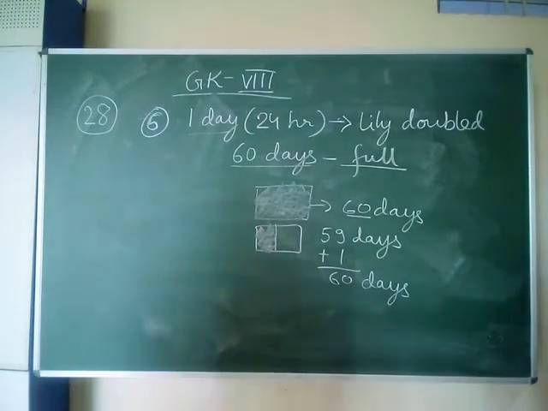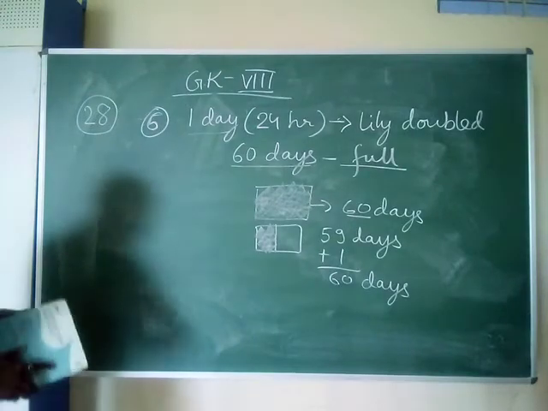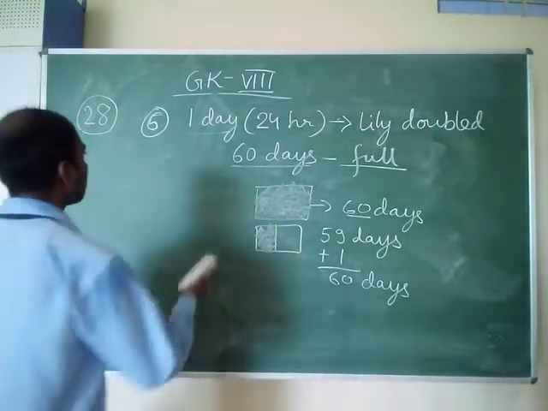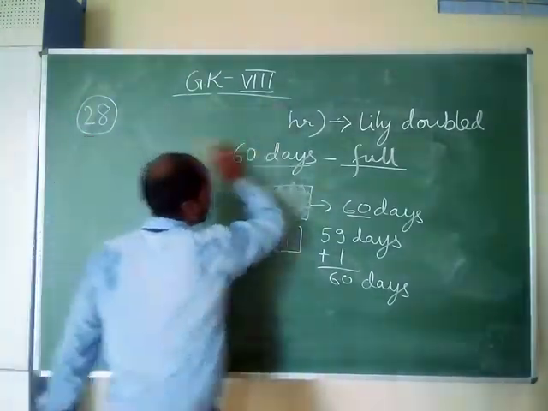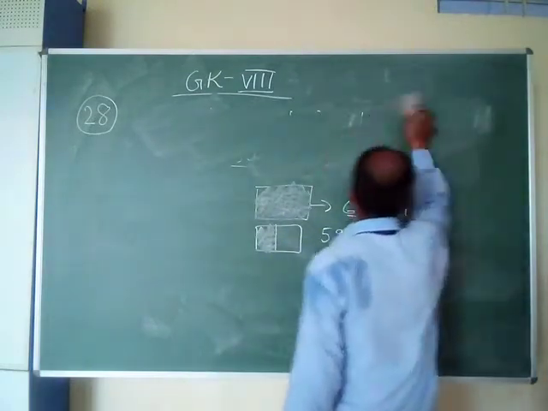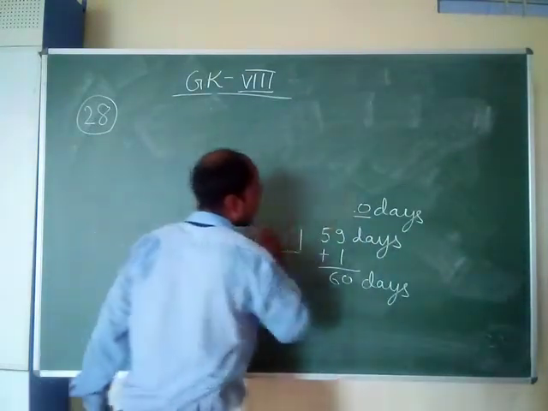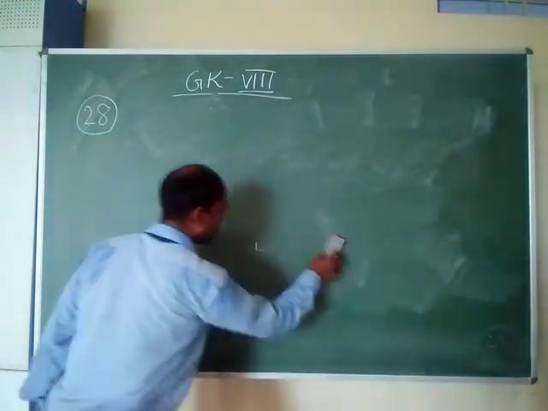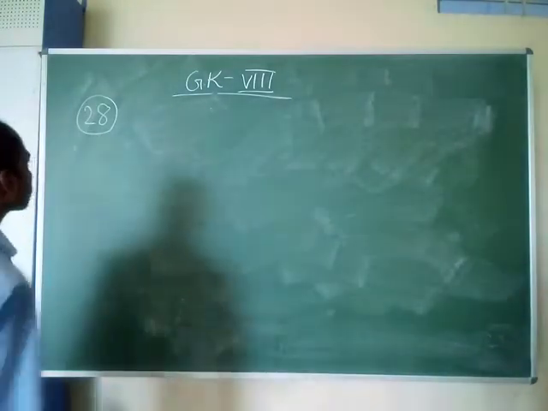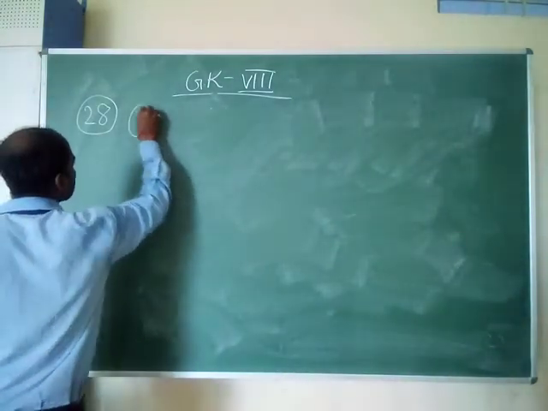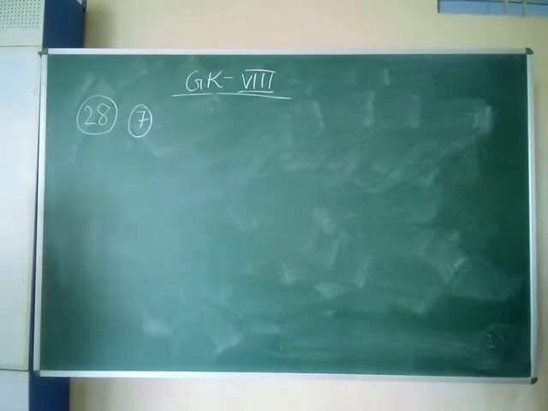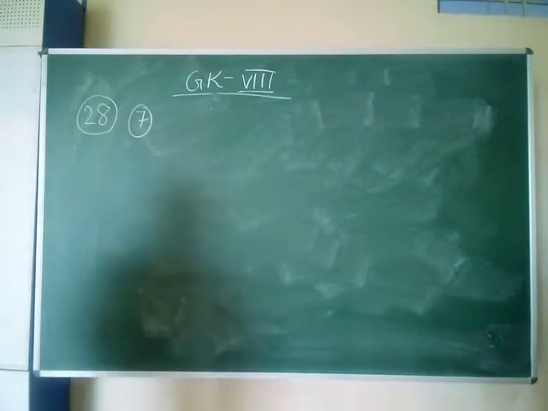Coming on to question number 7. It also has a small trick. A bird has a head 12 centimeter long.